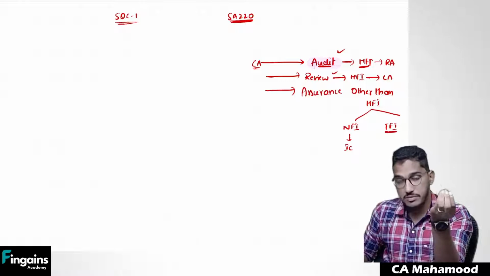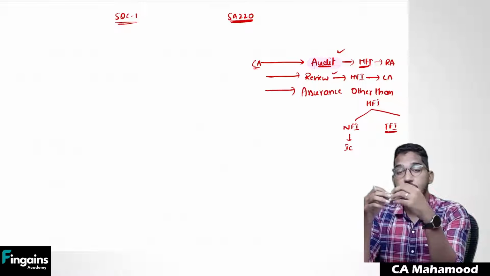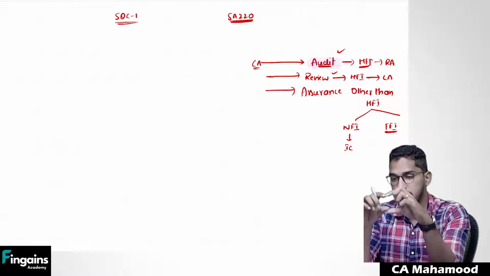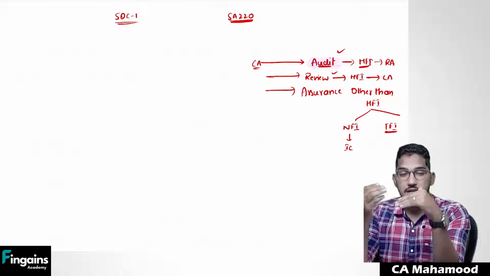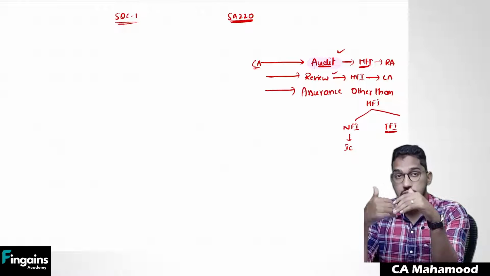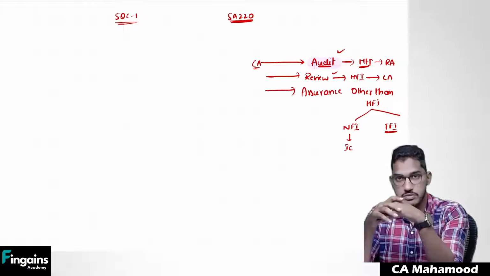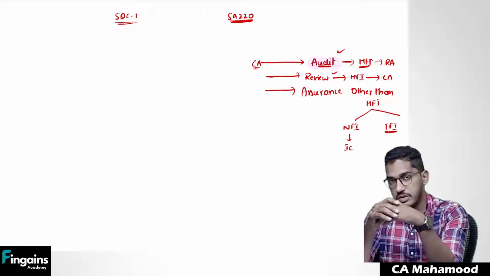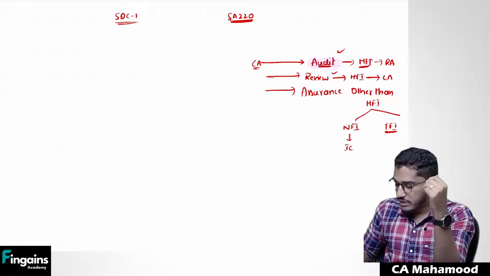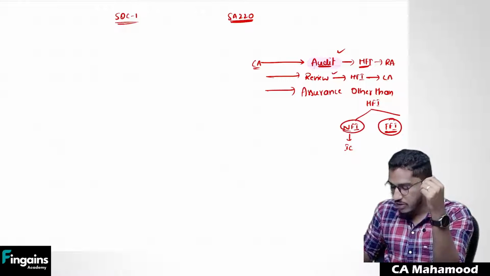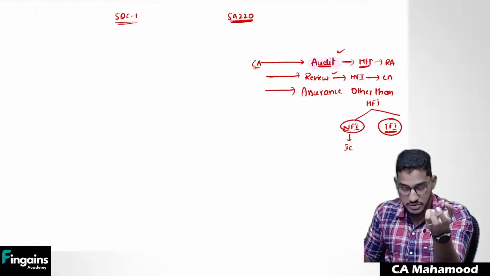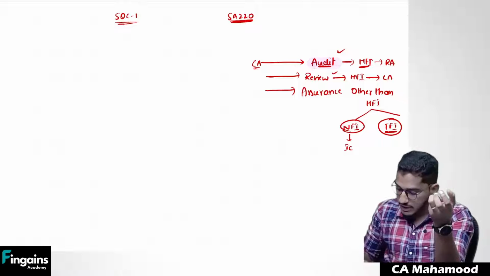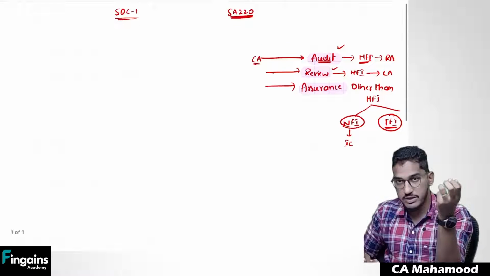Or future financial information. Sometimes the client will ask you to verify their future financial information. You might have heard, if you are into articleship, something called projections. The client will come to you and ask you to sign their projections for the coming 4 or 5 years. They will estimate their financial position for the coming 4 or 5 years, and you are required to certify it. So sometimes you might be required to deal with future financial information or non-financial information when you are associating yourself with other than historical financial information. That engagement, we are going to call an assurance engagement.